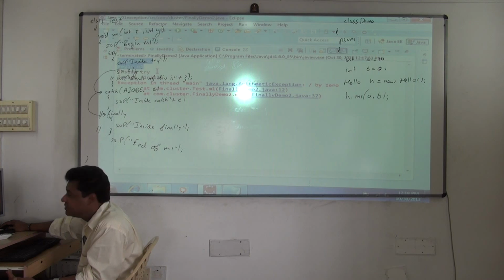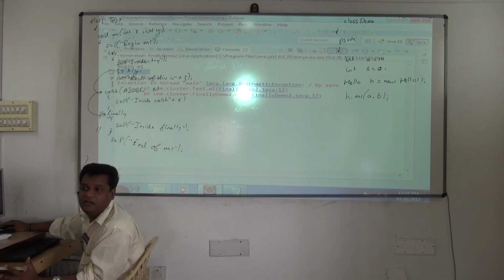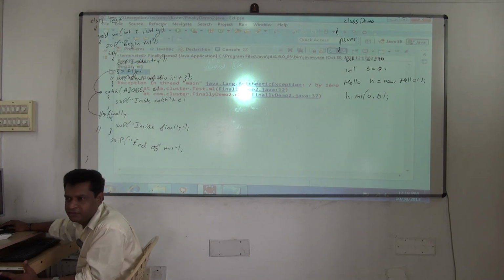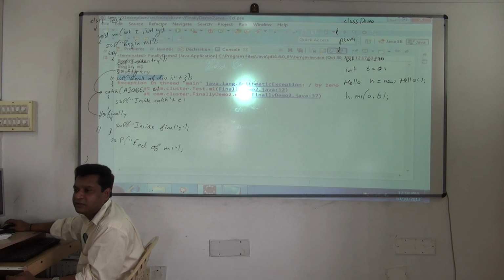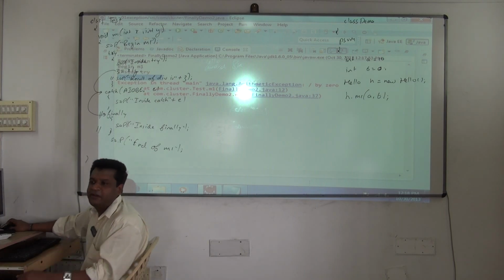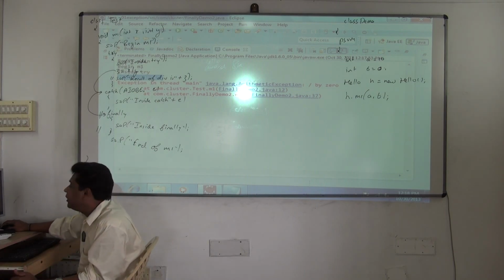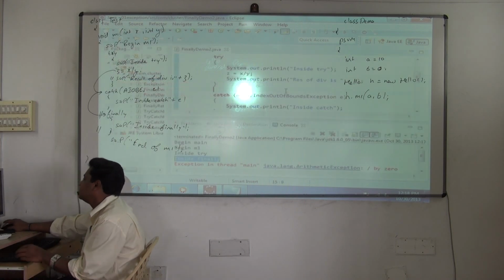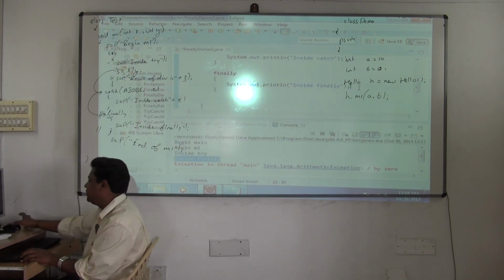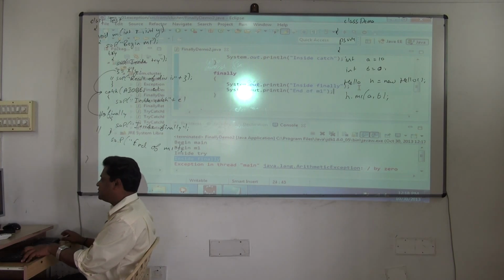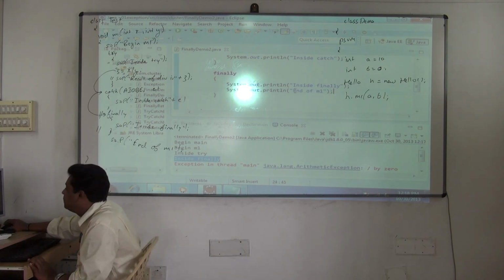Main begins, M1 begins. Try started. Result of division it is not printing. Yes or no? But inside finally is getting executed now. End of M1, did it get executed? No. If I want end of M1 to execute, what should I do? Put this statement also where? In finally, that's it. So all your statements inside finally will get executed, guaranteed.